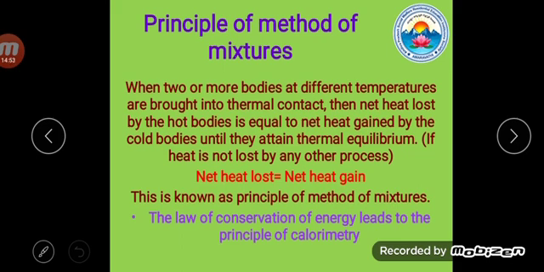Here one condition is there: in this process, heat is not lost by any other process. Please try to understand. Q1 is equal to Q2, like that. This is known as the principle of method of mixtures. The principle of method of mixtures, based on the law of conservation of energy, leads to the principle of calorimetry. The law of conservation of energy means energy can neither be created nor destroyed, but it can be transformed from one form to another form.